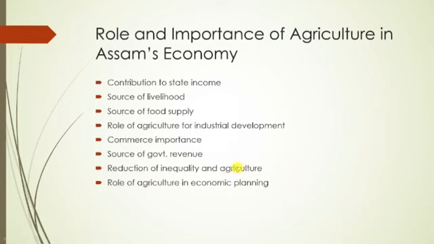And reduction of inequality in agriculture. If we see the agriculture sector, a large section of people are engaged in it, sir. Almost 85% of farmers are small and marginal farmers. That means they are poor people, the poor sections of our society. So to reduce the inequality between rich and poor, the agriculture sector plays a very important role. If there were no agriculture sector, then people would become unemployed. So that is why it is an important sector.